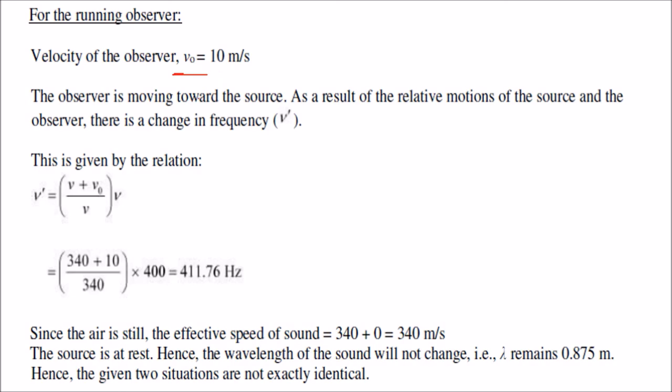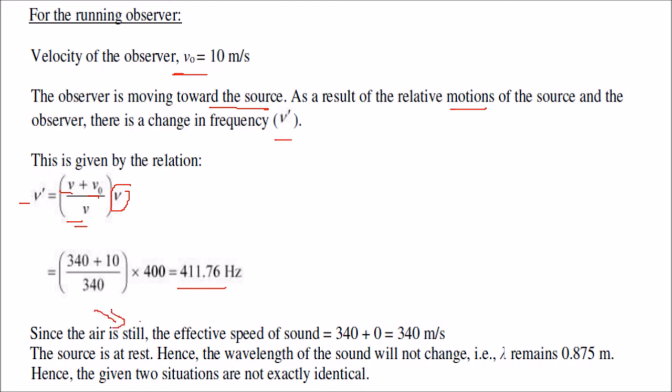Now the observer is moving towards the source, and because of this relative motion of the source and the observer, there is a change in frequency. This v dash is given by (v plus v0) by v into the frequency. So (340 plus 10) by 340 into 400 gives you 411.76.